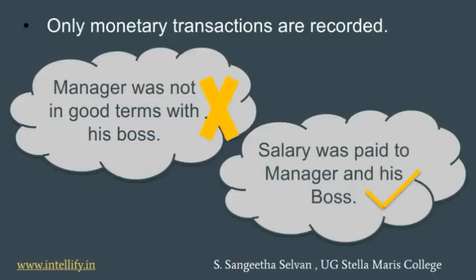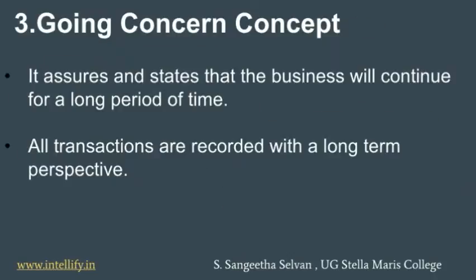In both the transactions, the manager and the boss are involved, but only the monetary aspect decides whether a transaction should be recorded or not. So this is the money measurement concept in accounting.